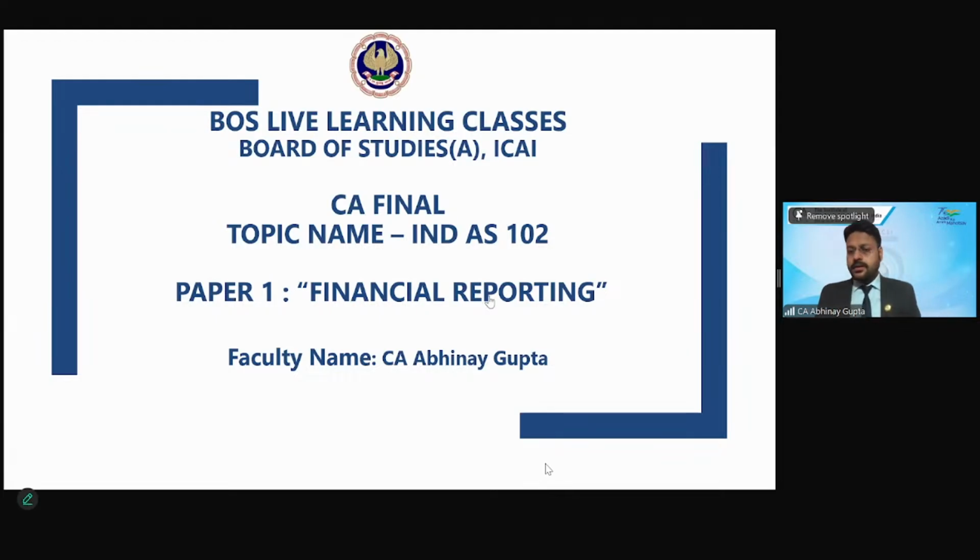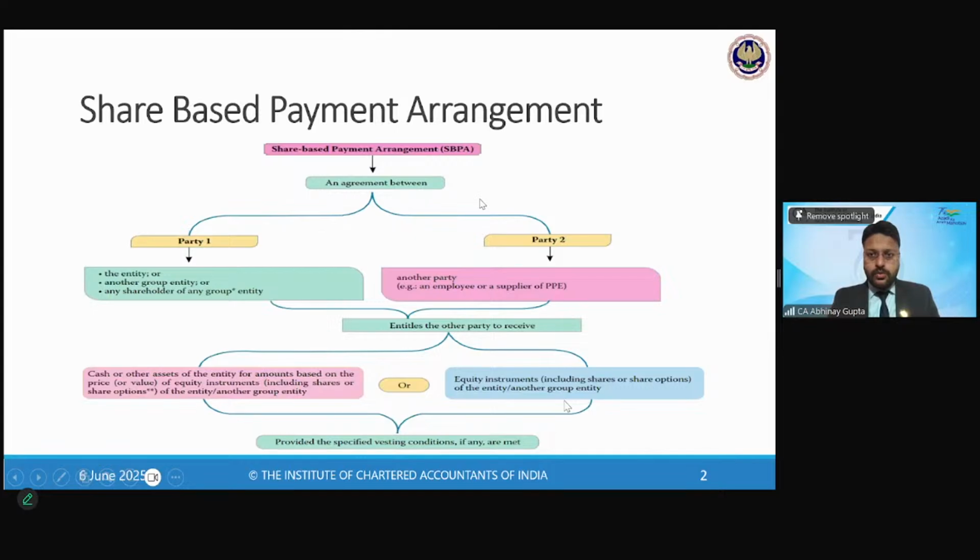Okay, so let's start. The agenda for today's session is to do the revision of Ind AS 102, Share-based payments. I hope you must have already studied this Ind AS. So what we will do is a quick recap of what the standard is talking about and what accounting we need to do for these share-based payment transactions. Thereafter we will test our knowledge on some MCQs, and we will do some full-fledged practical questions around this standard just to crystallize our concepts. So that's the plan for the day.